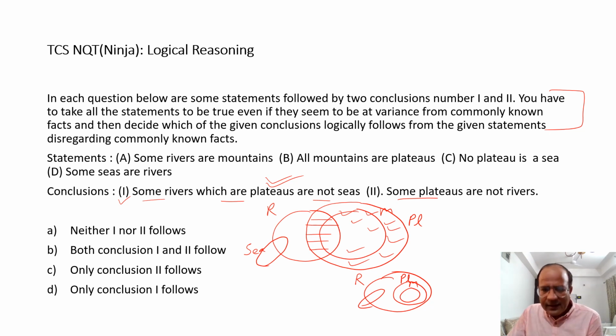Now, when you come to this and you read the second conclusion once again, some plateaus are not rivers. Here, all plateaus are rivers. So some plateaus are not rivers is not going to be true with this diagram. And since it is not true, I cannot say this is a possibility, but I cannot conclude it entirely. So I need to reject it. So my answer has to be only one conclusion, one follows. Okay.